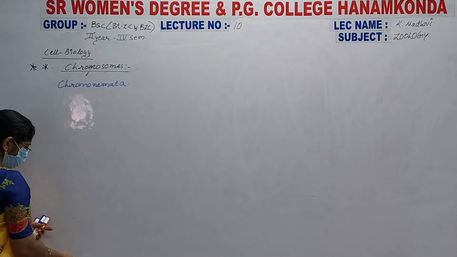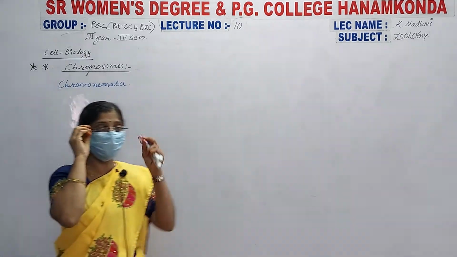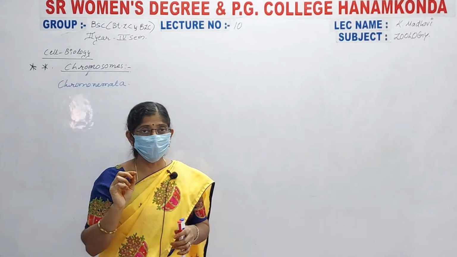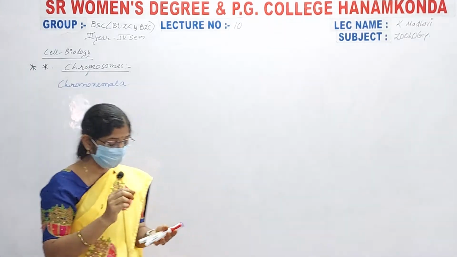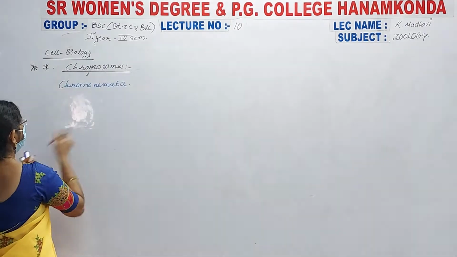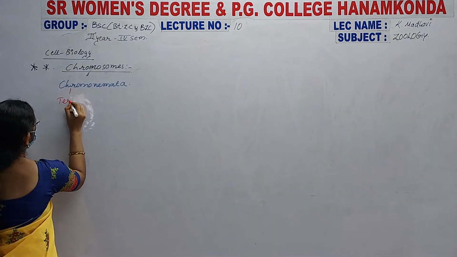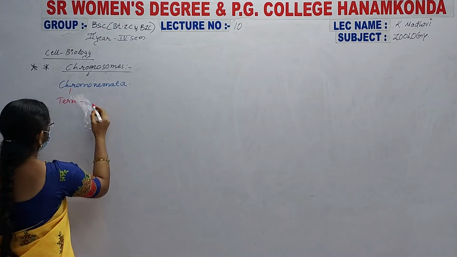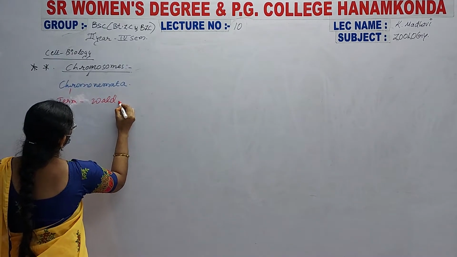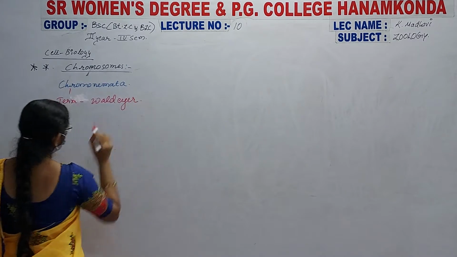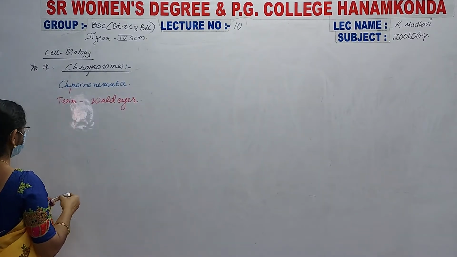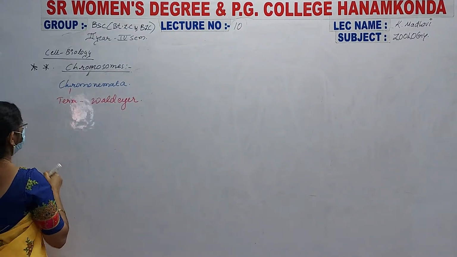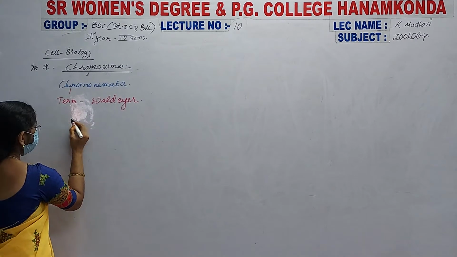And who gave the name? The term chromosome was given by the scientist Waldeyer.